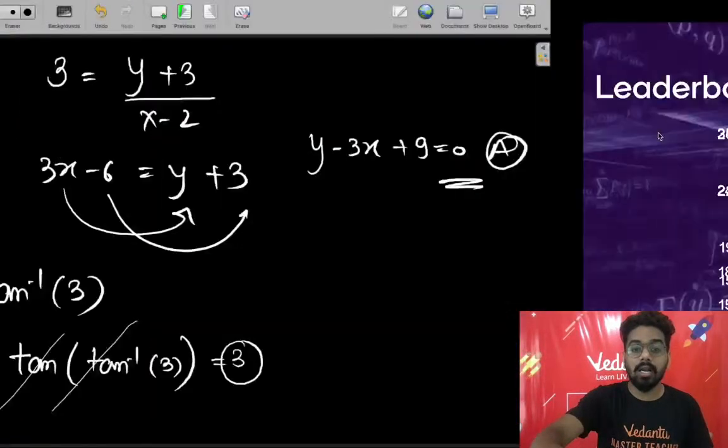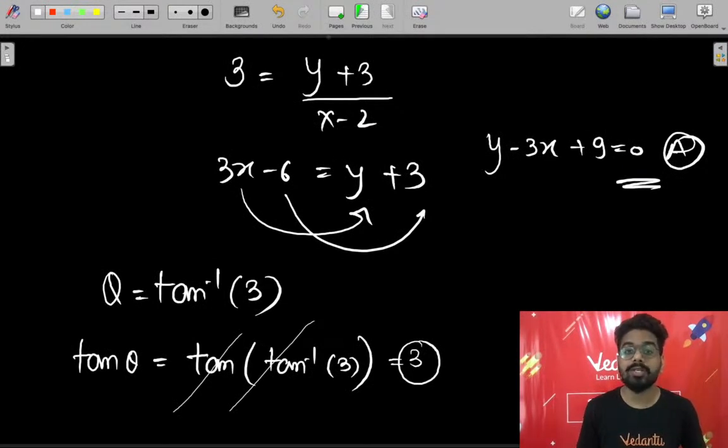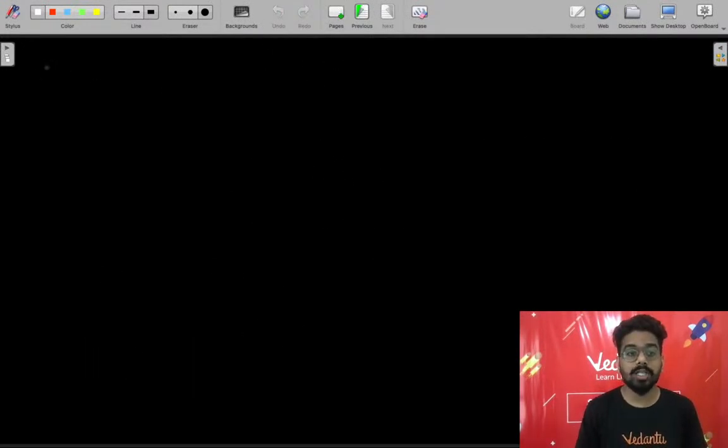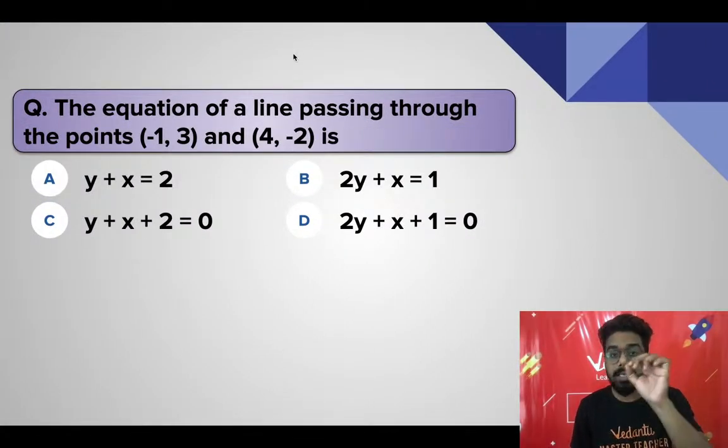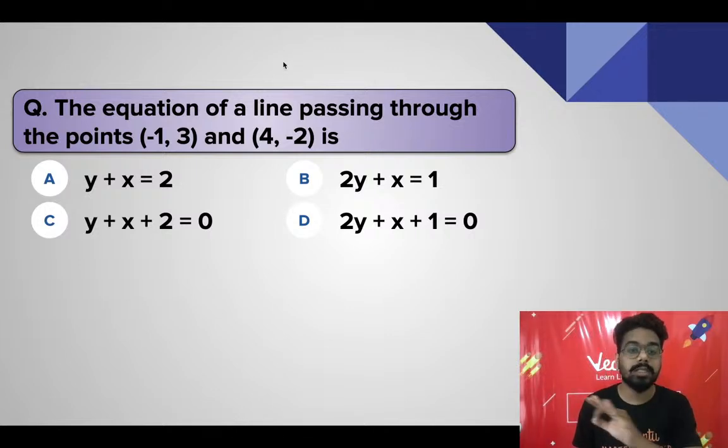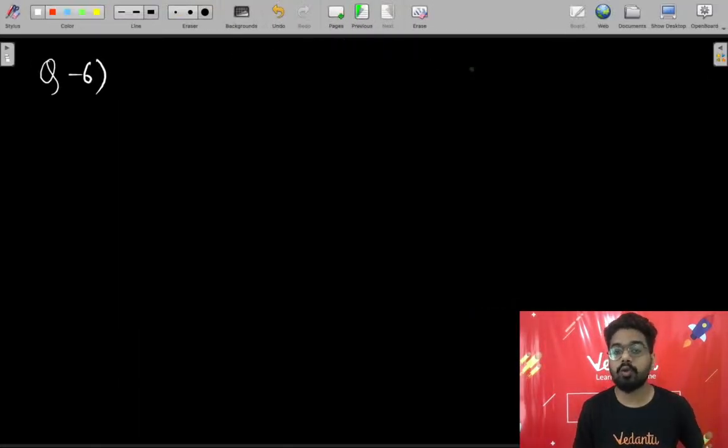Now let's learn this part, because calculating the equation is going to be very important. So question number 6, as I have said, what do we need? हमें क्या चाहिए? One single concept: the slope will remain constant throughout the line. So we are having 2 points, (-1, 3) and (4, -2).